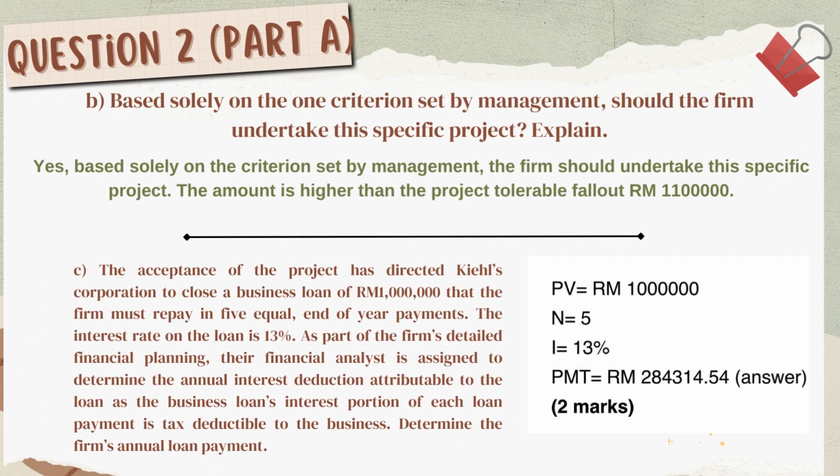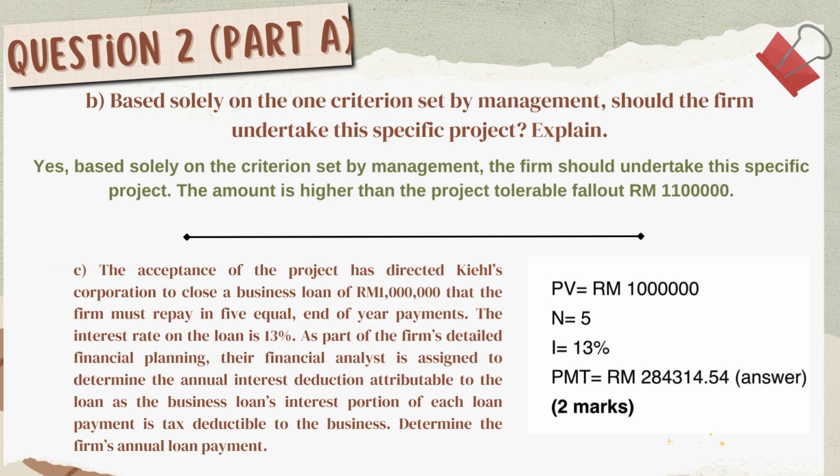Question 2B asking, based on the criteria set by management, should the firm undertake this project? The answer is yes. Based solely on the criterion set by management, the firm should undertake this specific project. The amount is higher than the project tolerable fallout, RM 1,100,000.